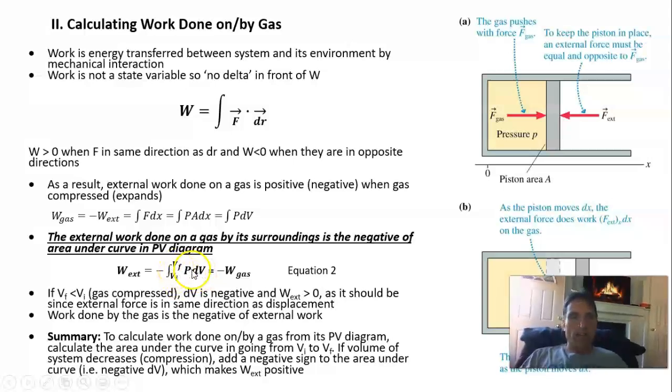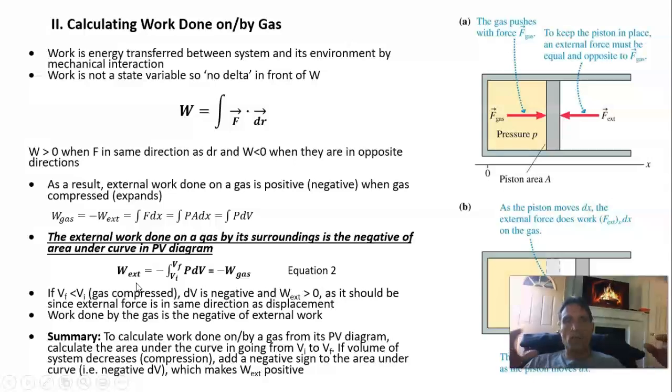And we see that if dV is negative, meaning the gas is compressed, then negative negative is a positive, and external work is done. And if a gas expands, dV is a positive number, and that gives rise to negative external work, which makes sense because when the gas expands, the displacement is in the opposite direction as the external force.